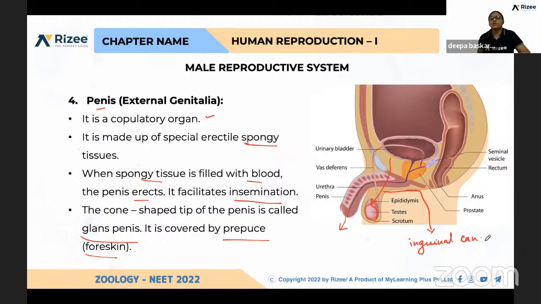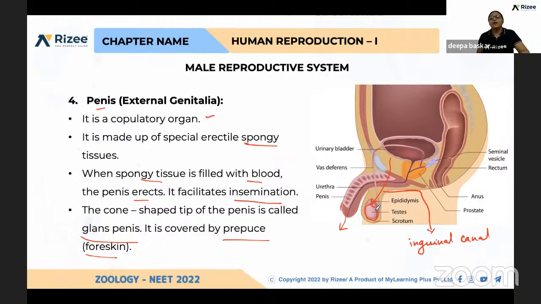Through this inguinal canal run all the blood vessels and nerves. So what is the role of the scrotum? Why should the testis get descended from the abdominal cavity into the scrotum? Because the scrotum helps to maintain the temperature which is needed for sperm production. If it does not get descended, that is undescended testis, remaining in the abdominal cavity itself, it leads to cryptorchidism and infertility.